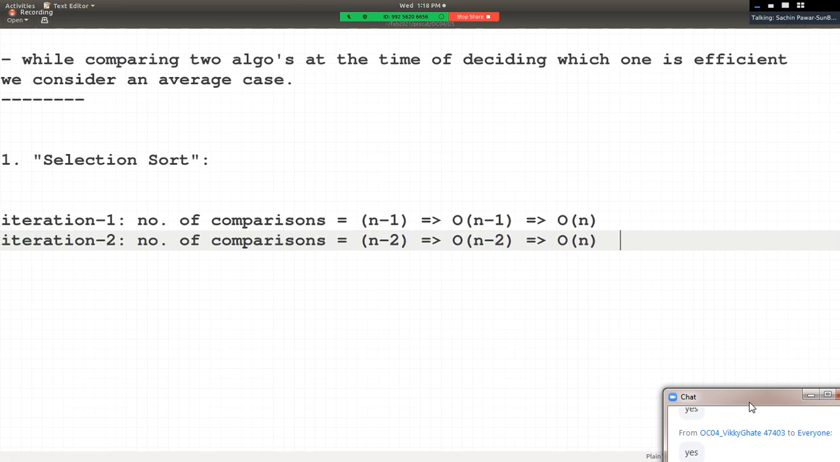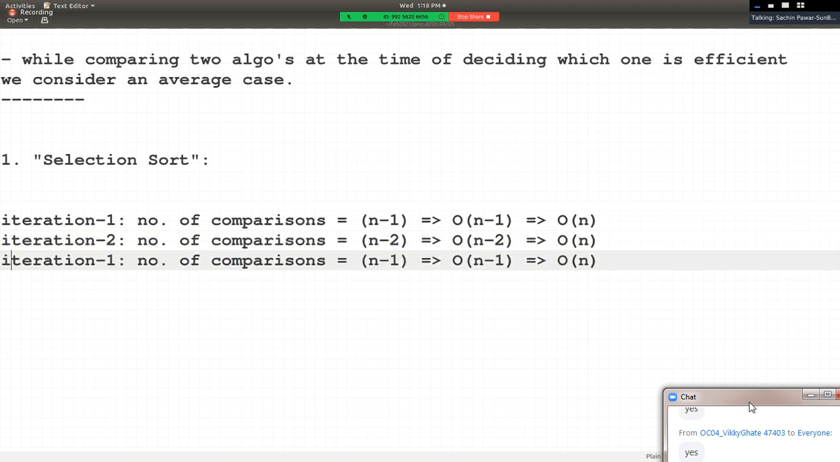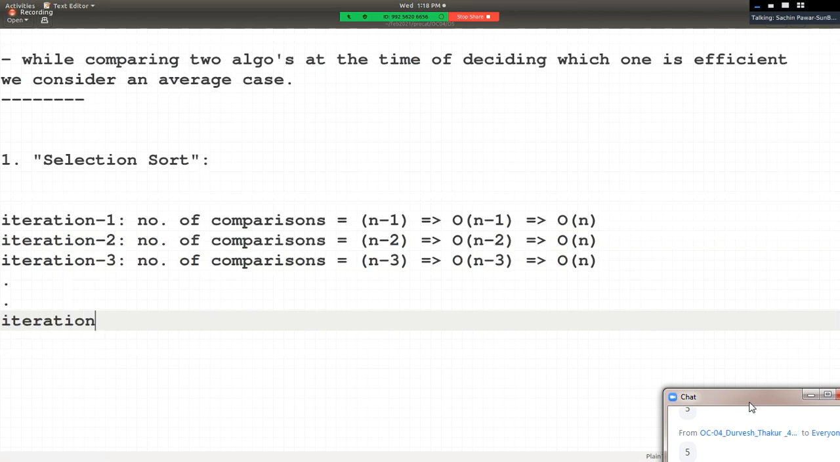It can be neglected. And again, can we say that in the second iteration as well, n comparisons? And so on. N minus 3. So here also, can we say n comparisons again? Yes. So in total, how many iterations are happening? Maximum, how many iterations? In general, n minus 1 iterations.